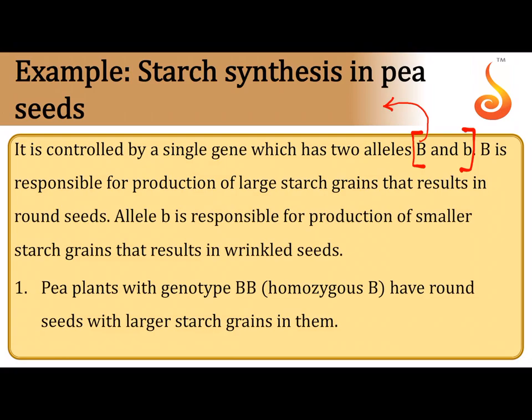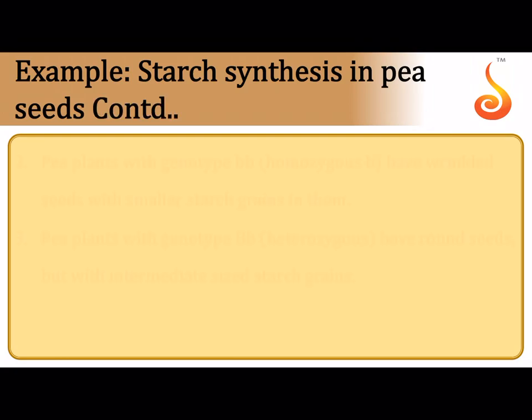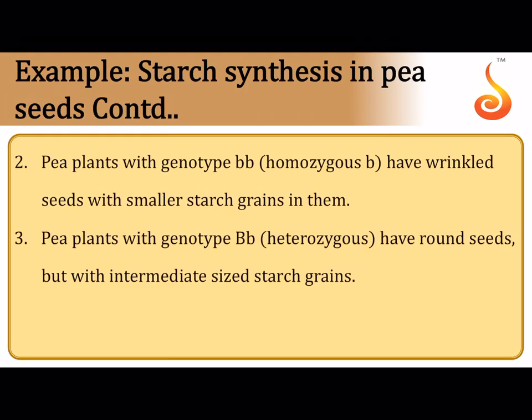And this kind of example where one gene product has multiple effects is referred to as pleiotropy. In this particular case, you can see a peculiar phenomenon when capital B and small b come together. Even though the seed shape will be round, that means it shows a case of pure dominance, the starch grain will not be larger in size or smaller in size. It will be an intermediate size starch grain.